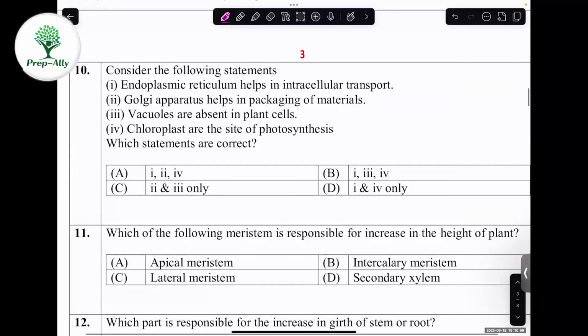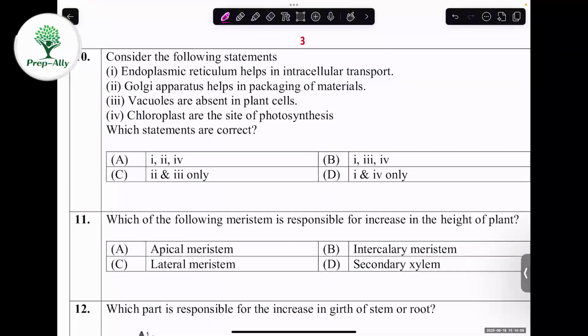10th question. They've asked you to consider the following statements. They have given different statements and asked you to find which of the statements are correct. We'll see. Endoplasmic reticulum helps in intracellular transport. Yes. RER helps in protein synthesis.